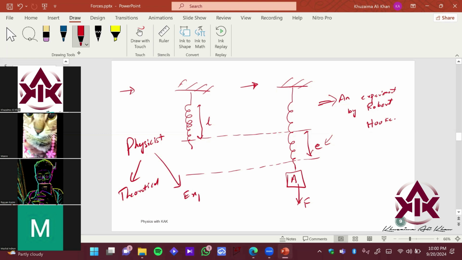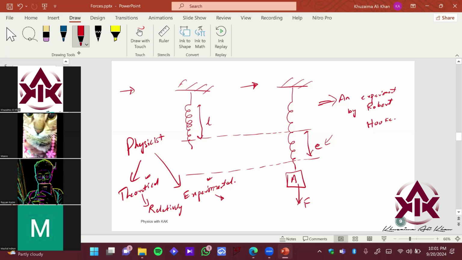In the theoretical category come Einstein, Stephen Hawking. In the experimentalist category come Robert Hooke, Tesla. Einstein just gave theories, which are getting proved right now. He gave the theory of relativity, which is getting proved in this era because we have advanced technology right now.